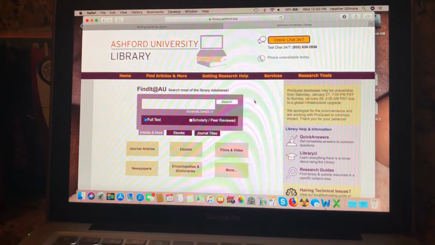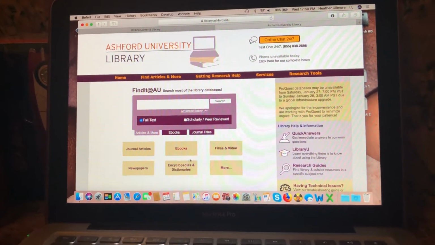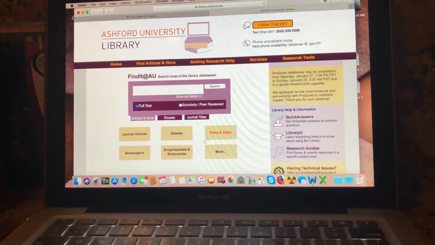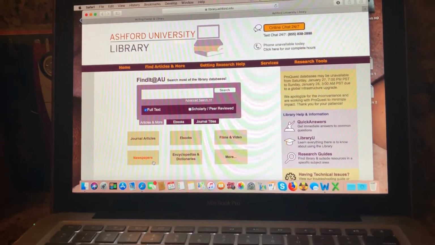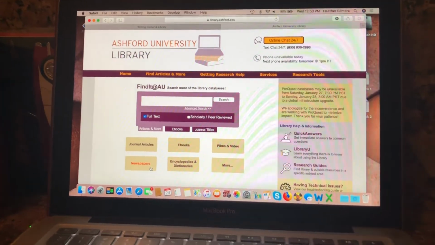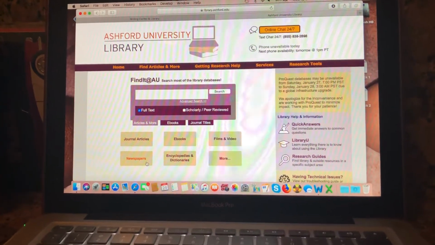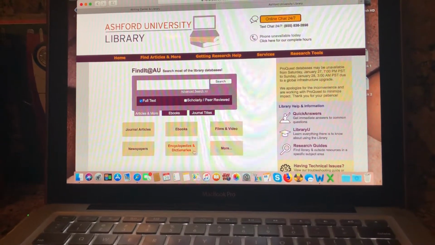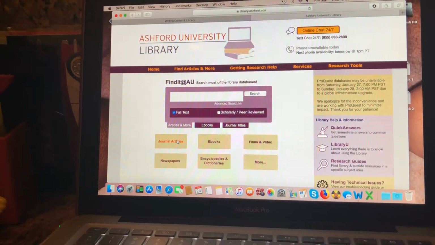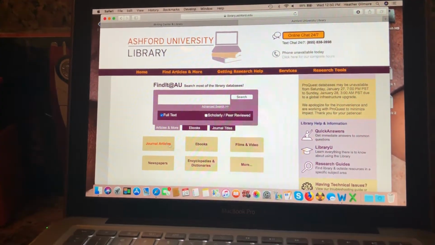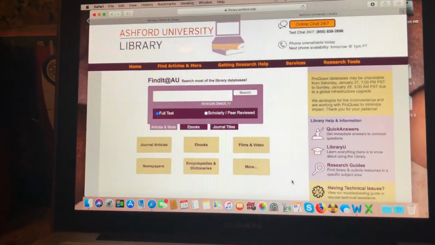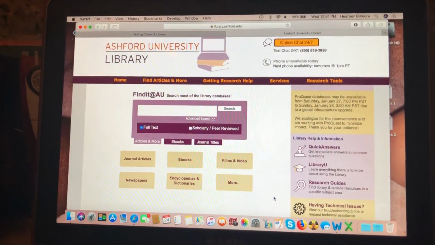So here you see all kinds of things, right? Journal articles, ebooks, films and video, newspapers, all of those are resources. So if they help you, feel free to pull a film or a video. Feel free to pull a newspaper. Feel free to pull a journal article. And there's so much more. However, because this is quick, I just wanted to get to the nitty-gritty of it.